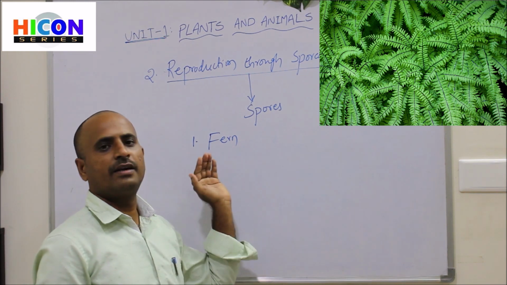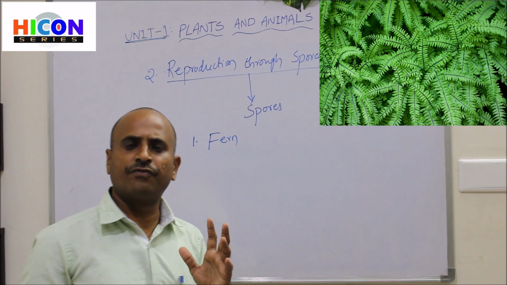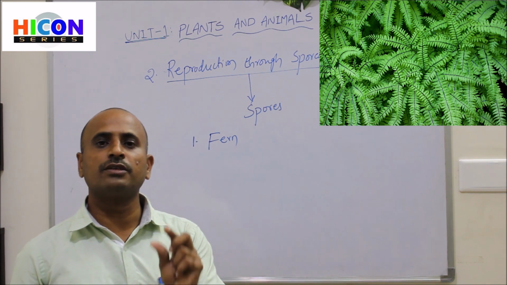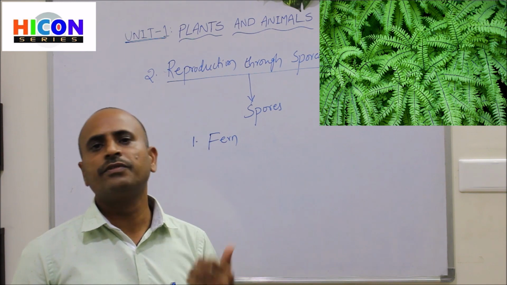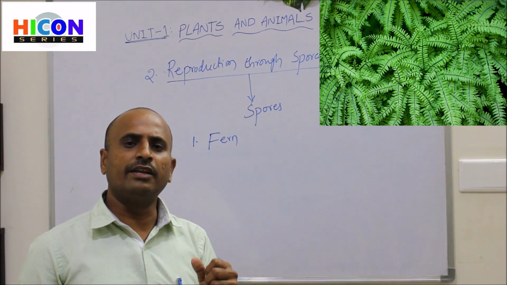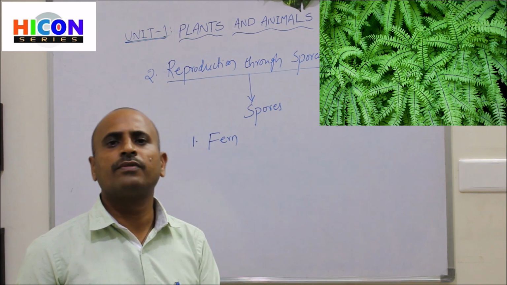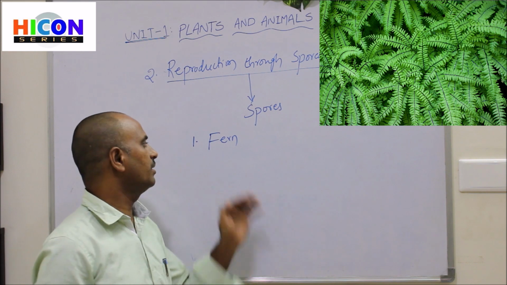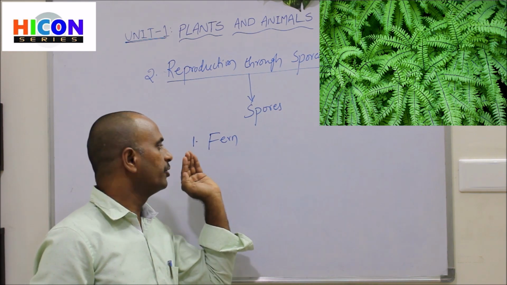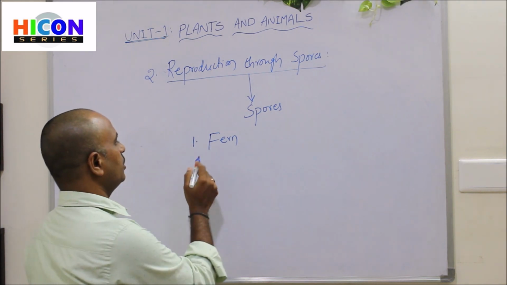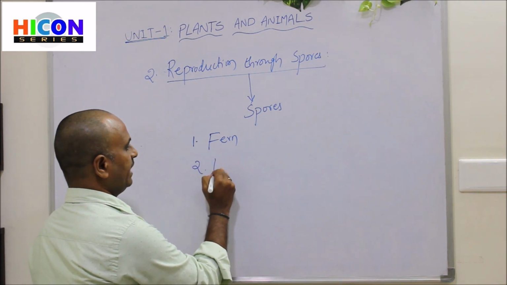So this fern plant does not produce any fruits and seeds. This fern plant produces spores on its leaves. When the leaves are detached and we plant them in the soil, we can get a new fern plant. So a fern plant produces new plants by using spores. The next example is lichens.